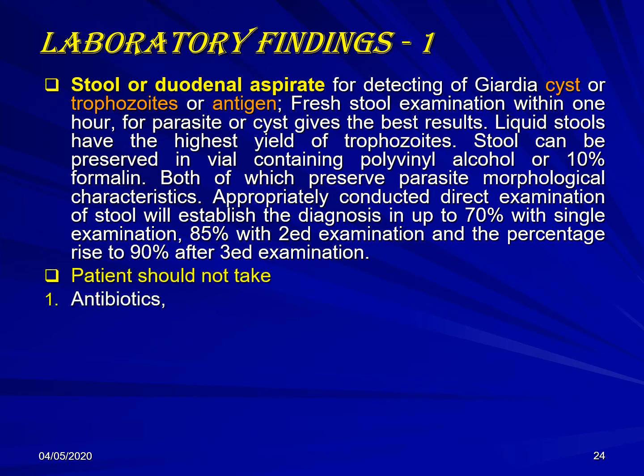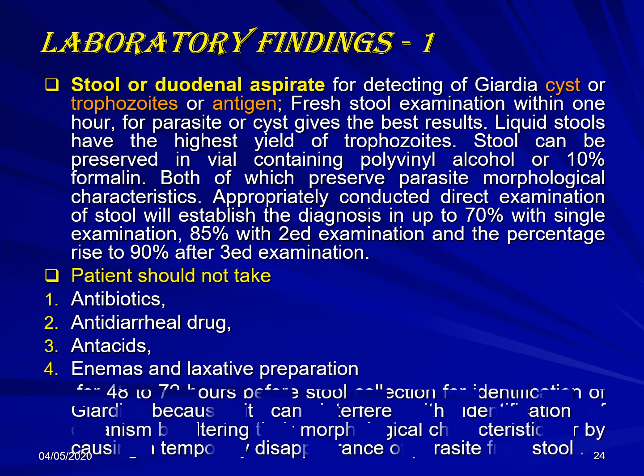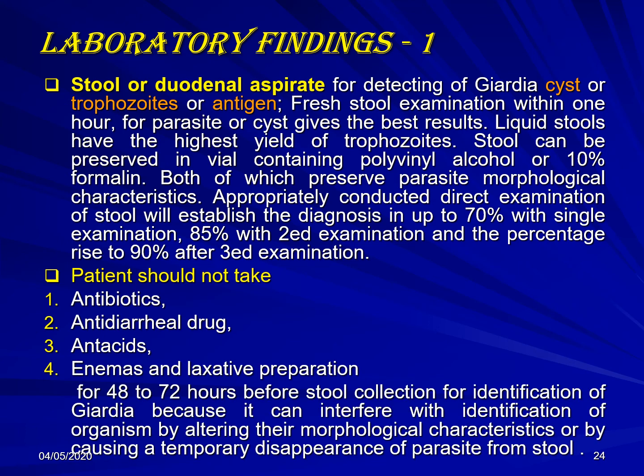In order to increase the yield rate for the detection, in the duodenal aspirate or in the general stool, the patient should not take antibiotics, anti-diarrheal drugs, antacids, enemas, or laxative preparations for 48 to 72 hours before the stool collection for identification of the giardia, because they can interfere with the identification of the organism by altering their morphological characteristics or by causing a temporary disappearance of the parasite from the stool.